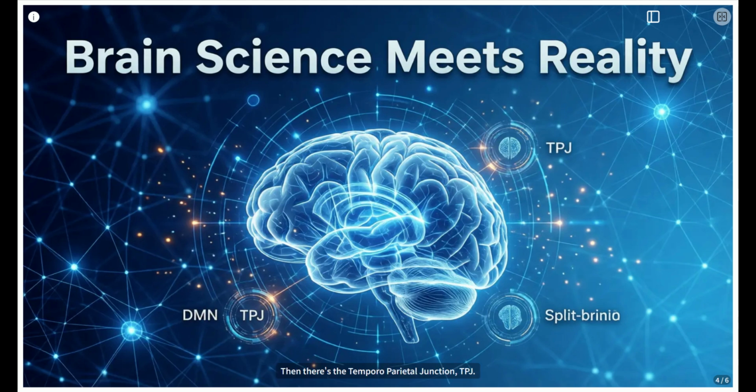Then there's the temporal parietal junction, TPJ. Stimulated, and people have out-of-body experiences. Why? It integrates sensory data to define self-location. Mess it up, and the brain creates a plausible explanation for the conflicting signals, like floating away. And then there are split brain patients. Two minds in one head, each with its own intentions, showing that unified consciousness relies on integrating these semantic loops. These aren't just random quirks, they map directly onto the DIKWP layers and the bug theory.